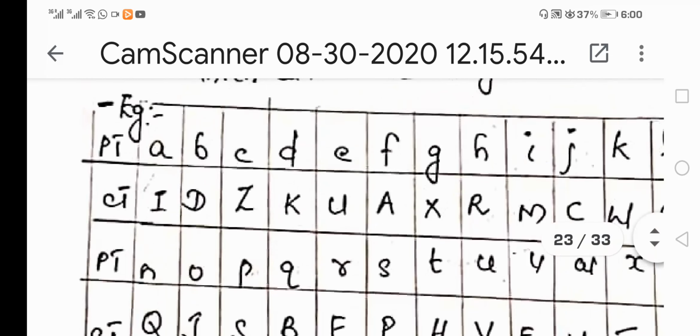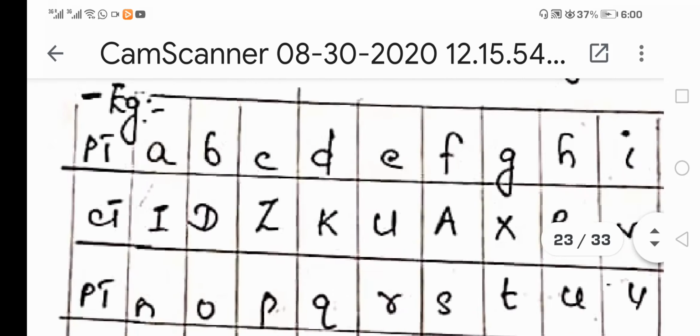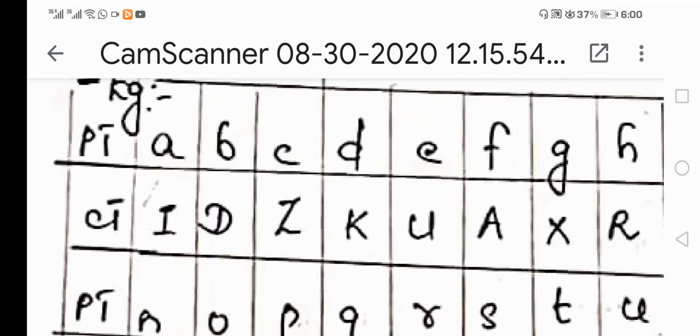The way I am going to create the table, or assign my characters in terms of other characters, will be entirely different from what is assigned by you. You can use your own concept. Each and everyone has a right to construct their own table by using their own logic and concepts. Here I have drawn the table with respect to these specific notations: in terms of my concept, small a corresponds to I, that is wherever I find A, I will replace it with I, and wherever I find B, I will replace it with D.